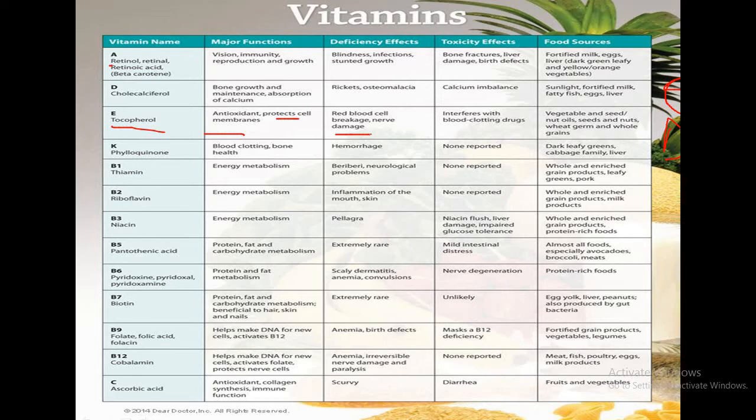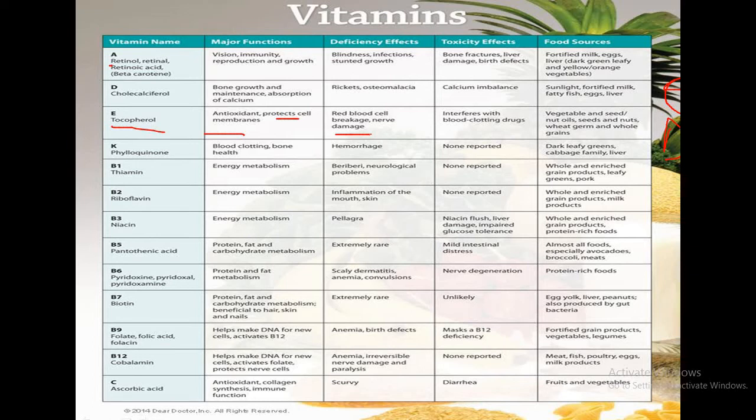The sources of vitamin E are vegetable oils, seeds, nuts, etc. Then another vitamin is vitamin K, whose chemical name is phylloquinone. The function of vitamin K is to help in blood clotting and maintenance of bone health. Deficiency effect will be hemorrhage. Toxic effect is not reported, and the sources are dark leafy greens, cabbage family vegetables and liver.